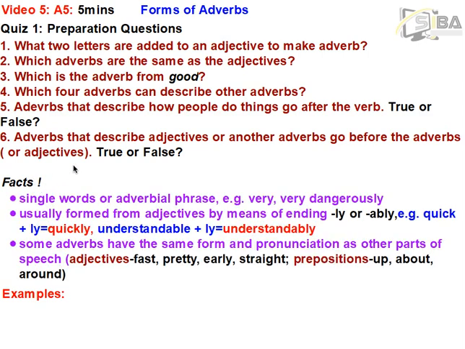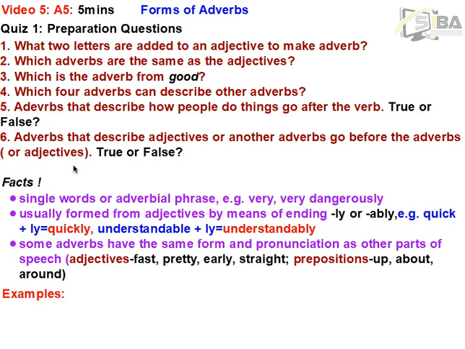Now, let's look at some facts about the formation of adverbs. The first one, an adverb can be a single word, or it can be an adverbial phrase. For example, the word very is a single word, so it's an adverb. Very dangerously is an adverbial phrase. Why? Because we have more than one adverb. We have 2, very plus dangerously. So that is an adverbial phrase.